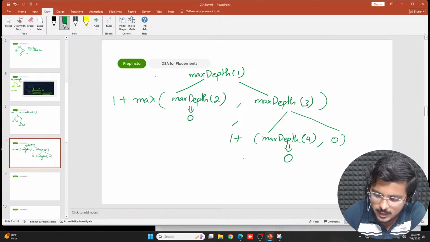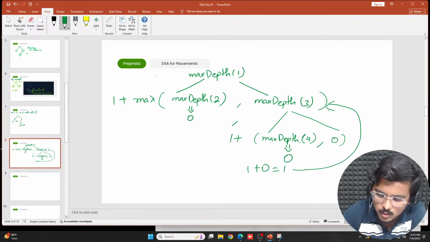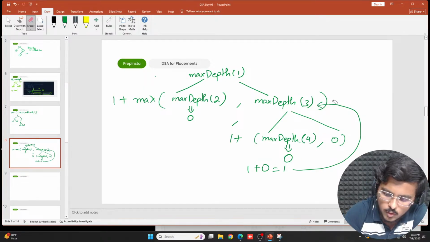So I return it here. 1 plus 0 becomes 1. So this 1 plus 0 equals 1. This 1 is returned here to max depth of 3. When I return it to max depth of 3, what happens here?